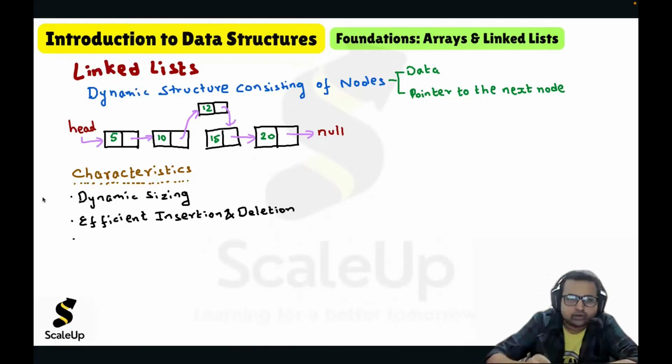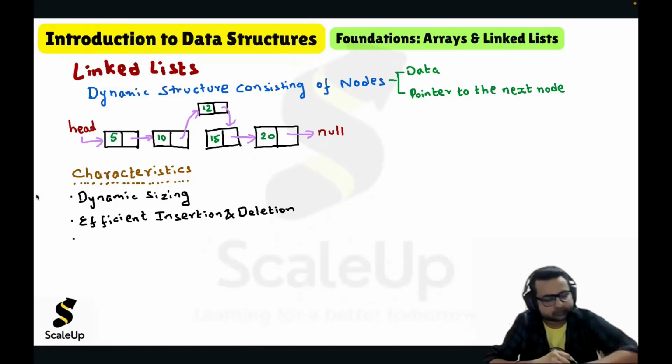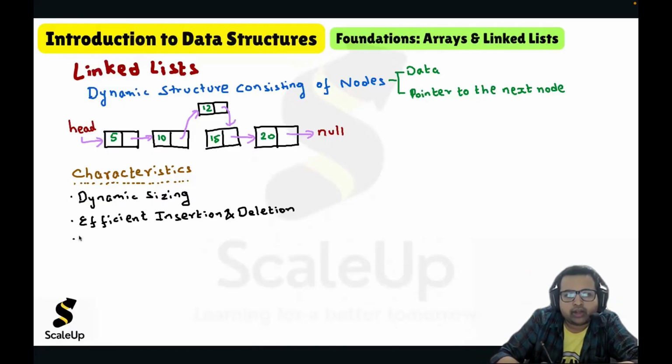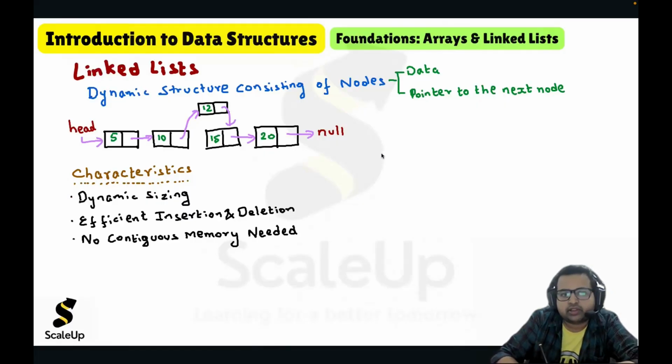That's it. So efficient insertion and deletion. And one more very important feature of linked list: no contiguous memory needed.